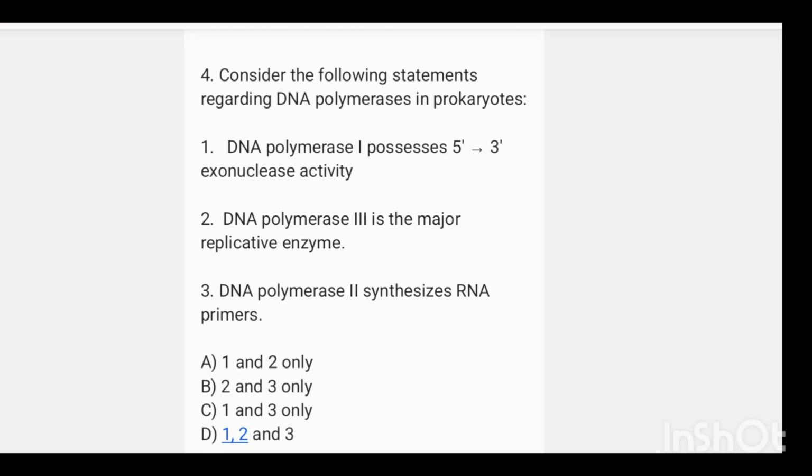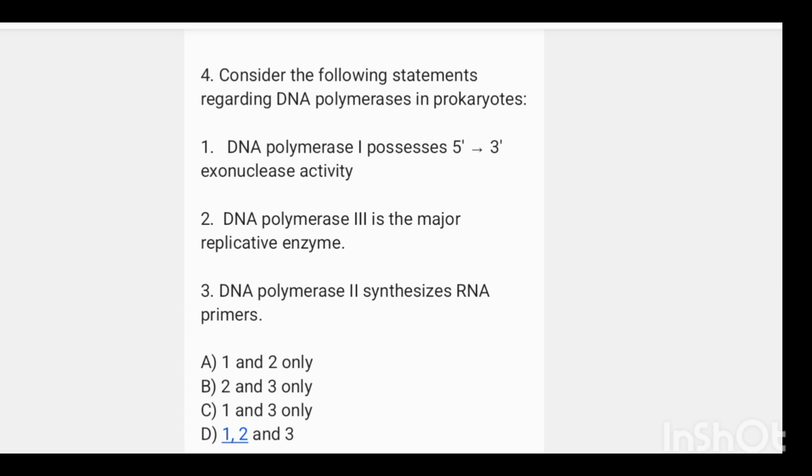Fourth question. Consider the following statements regarding DNA polymerases in prokaryotes. Statement 1. DNA polymerase 1 possesses 5' to 3' exonuclease activity. 2. DNA polymerase 3 is the major replicative enzyme. 3. DNA polymerase 2 synthesizes RNA primers.